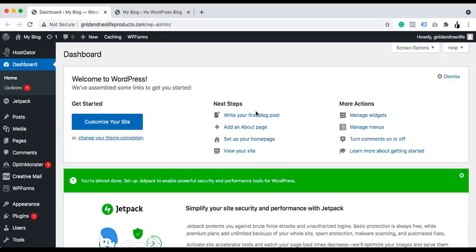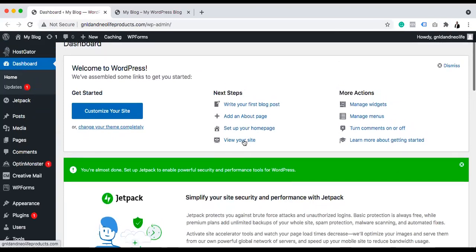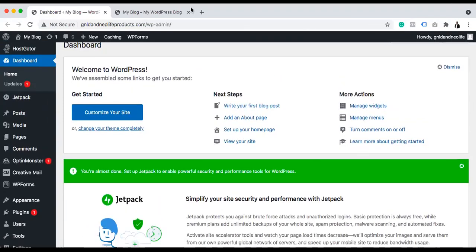So now, after you log in, we are in the dashboard, right? On this dashboard, the first thing we want to do is install a theme. We want to install a theme. But before we install the theme, this is the PDF that I'm going to give to you guys on how to develop web design.